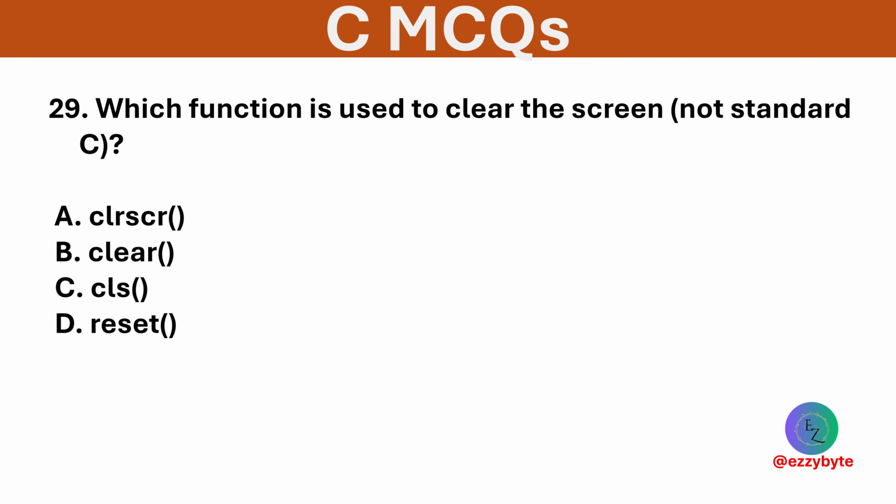Which function is used to clear the screen? Options are clear screen, clear, CLS, and reset. Option A is correct. Clear screen is provided by conio.h, which is not a part of standard C.